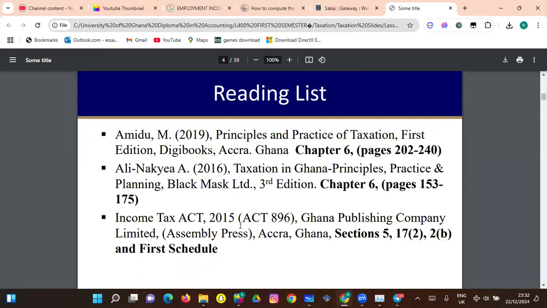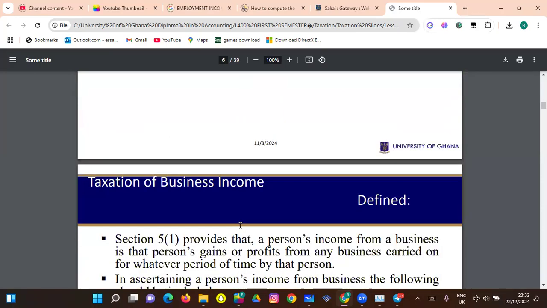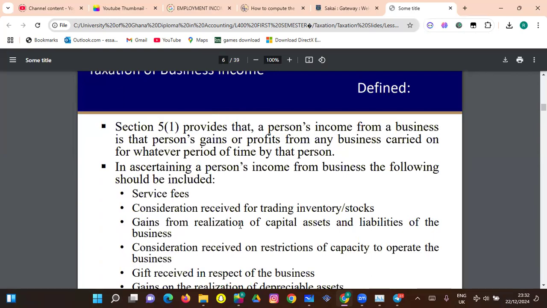These are some books you can read to better understand business income. Section 5 provides that a person's income from a business is that person's gain or profit from any business carried on for whatever period of time by that person. So any gains you make from any business for a particular period of time is what we term as the business income yield.